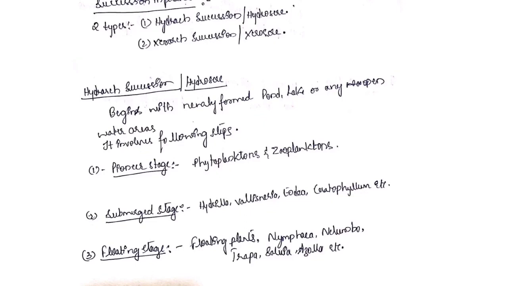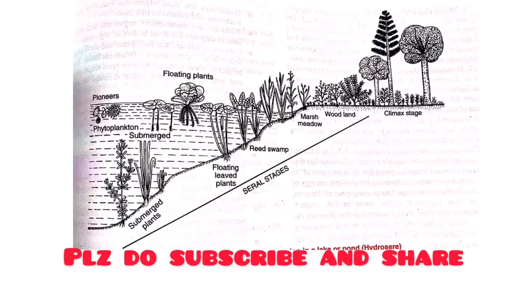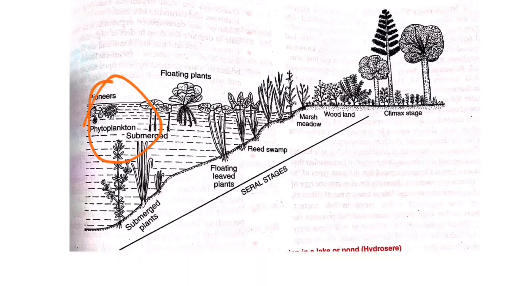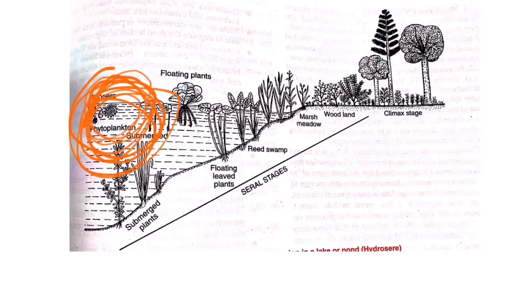So there are different stages. First we shall go with hydrarch succession. There are different stages within the hydrarch succession that we shall understand by looking at this diagram. In the initial stage, no big plants or green plants are present. Only an area is filled with water. When water is there, it will automatically be occupied by planktons. It may be phytoplanktons, algae, lower groups of organisms. Once they occupy it, they undergo photosynthesis and synthesize their own food material.